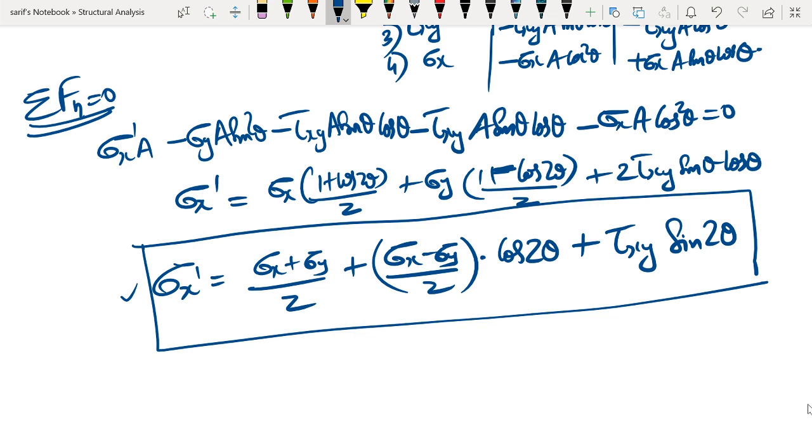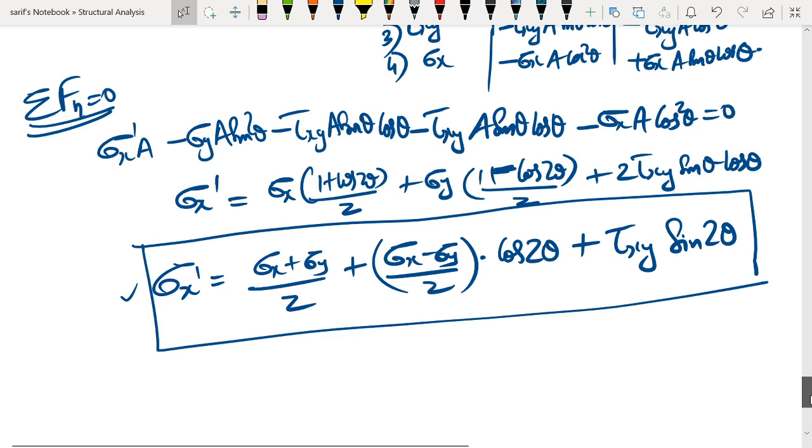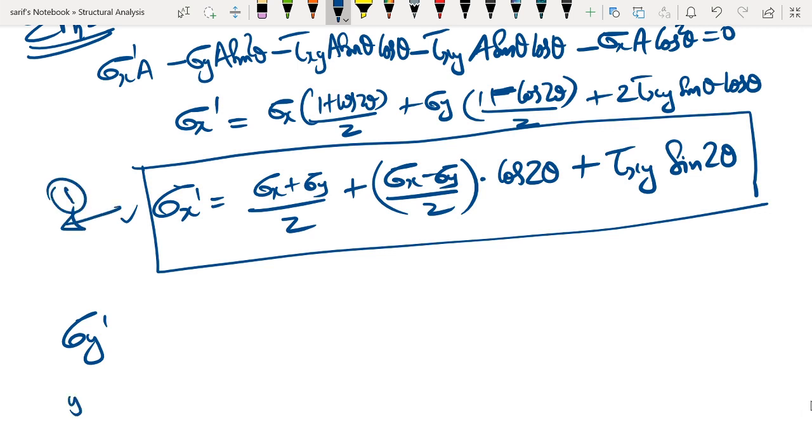Now if you want to get stress in the y dash direction, all you have to do is put the y dash plane is at an angle. So if you want to get sigma y dash, let us call this equation number 1. Now y dash plane is at theta plus 90 degree from the x dash plane.